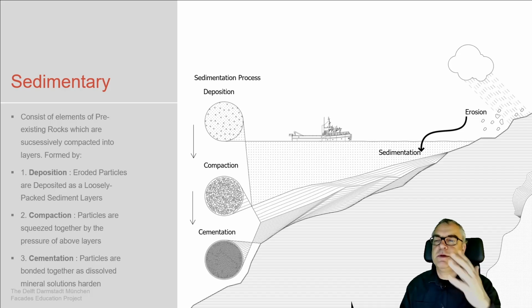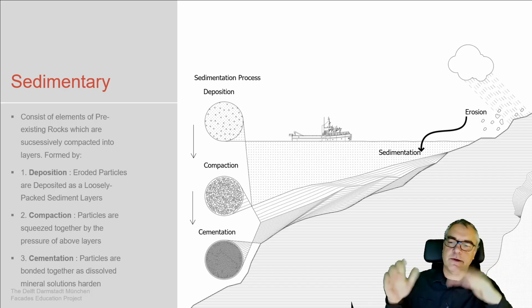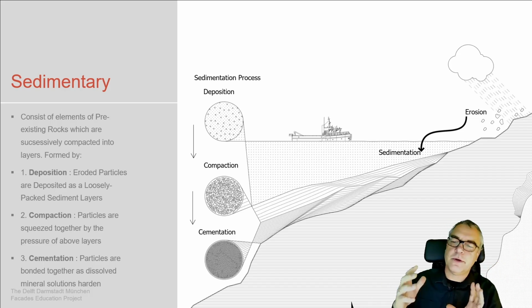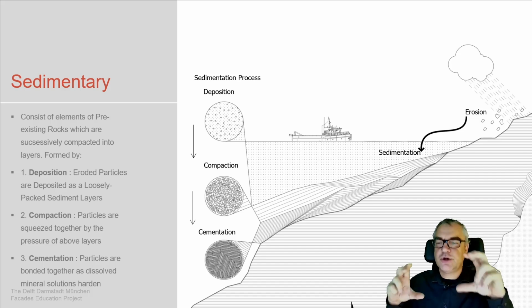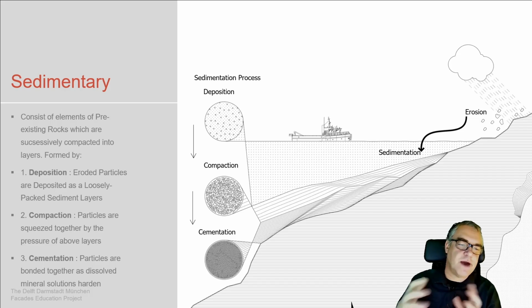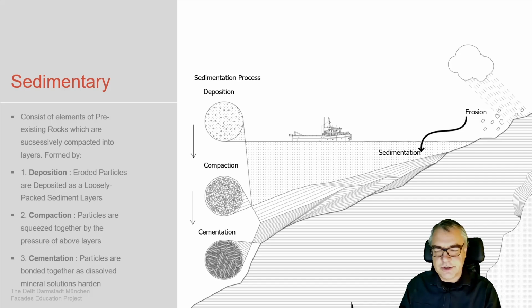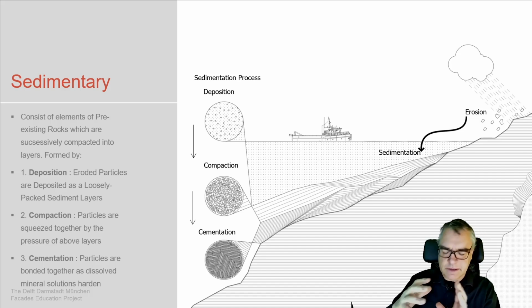When we go for sedimentary stone, there are three ways of compacting them. Deposition: purely eroded material washed down the rivers into the sea and then stacked at a certain point, compacting a bit. Then compaction, depending on the pressure above, where these layers appear. And then cementation, which is the final setup: after the compaction, pressure puts the particles together and at a certain point laminates them together.